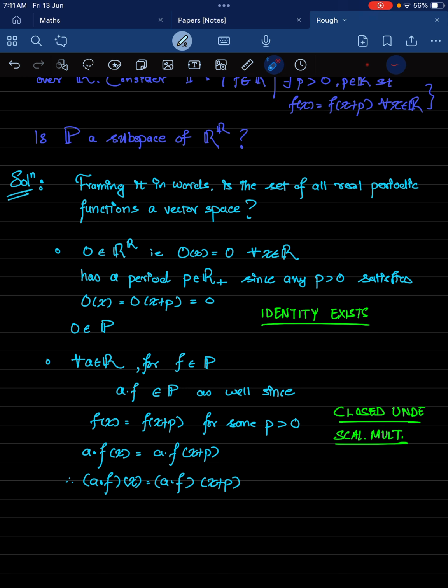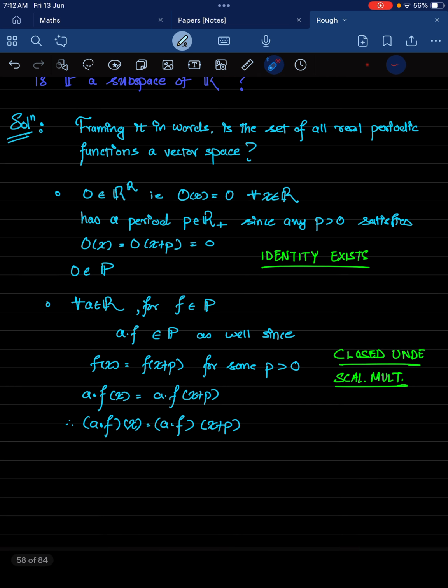And now obviously any positive real number will serve as the period for this function. So if I consider any p greater than 0, suppose let's say I consider p as 1, then 0 of x is the same as 0 of x plus 1, because both of them are anyway 0. And so any positive real number can serve as the period for the 0 function.